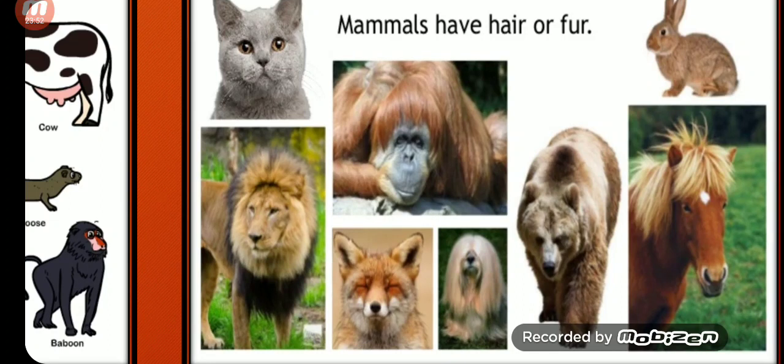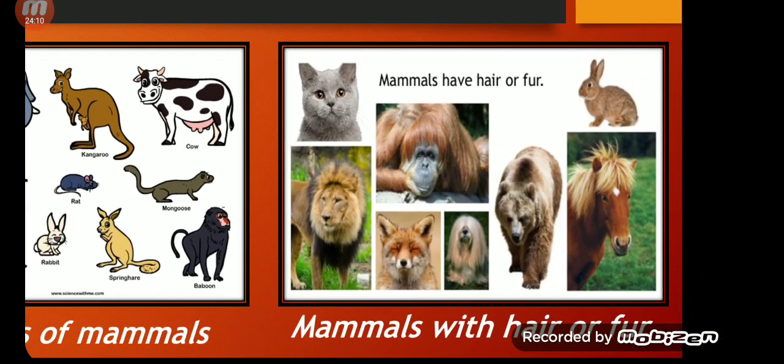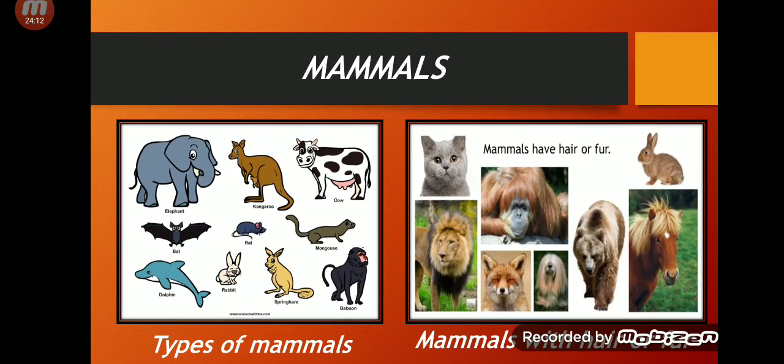Monkey has hairs. Okay, which animal has fur? Bear has fur on its body, right? Rabbit also has fur on its body. Panda has fur on its body. So these are some of the mammals which have hair or fur.